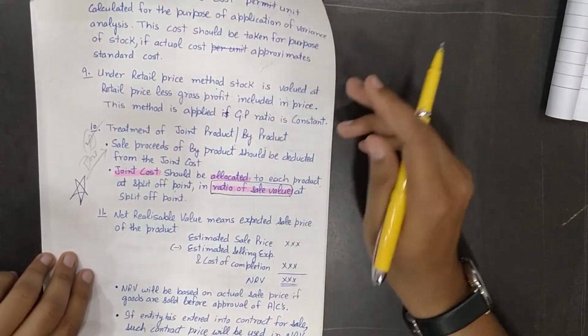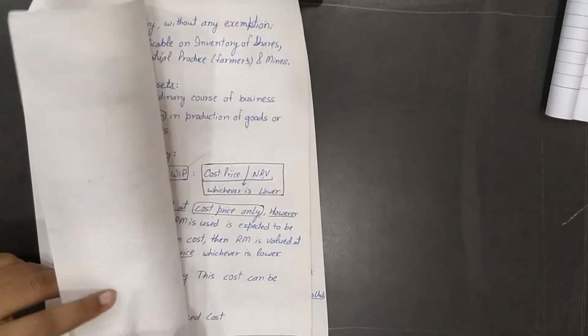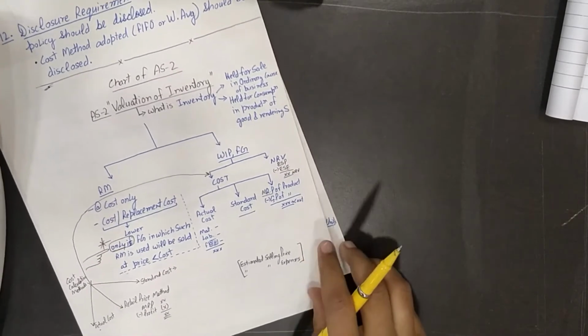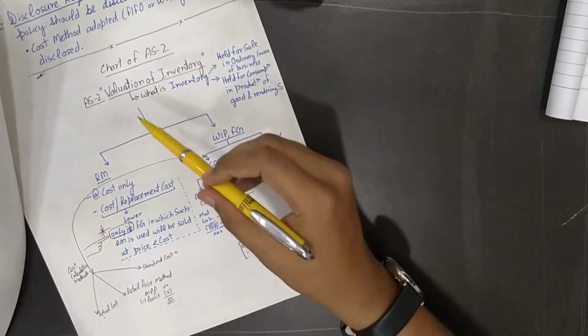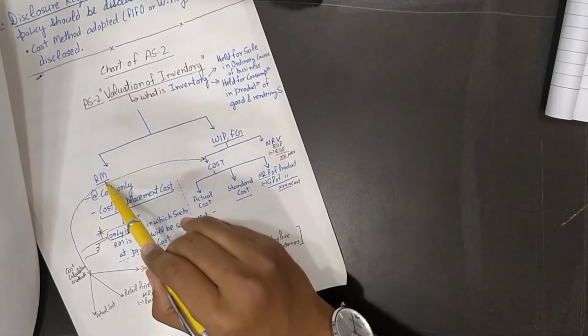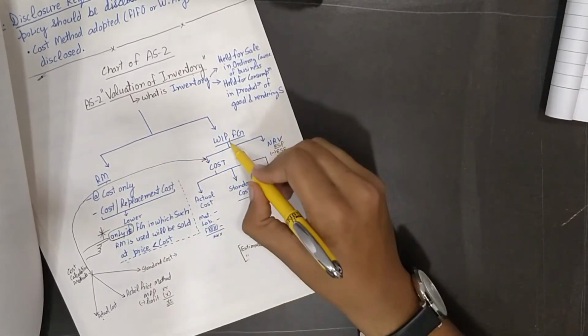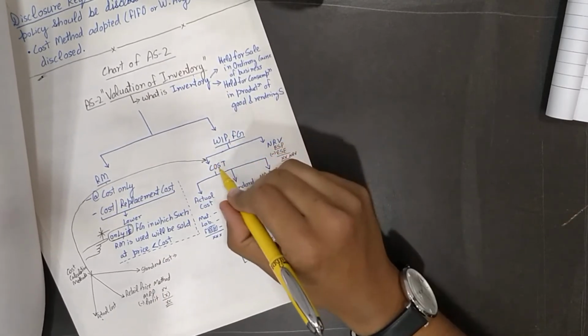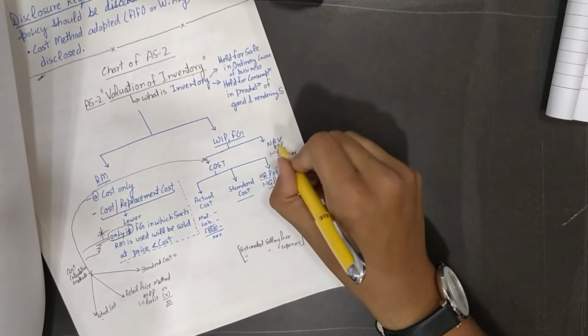Now let me just show you the chart, then you will be able to actually see how inventory is valued. Valuation of inventory. It can be raw material, finished goods, or work in progress. Valued at cost or NRV, whichever is less.